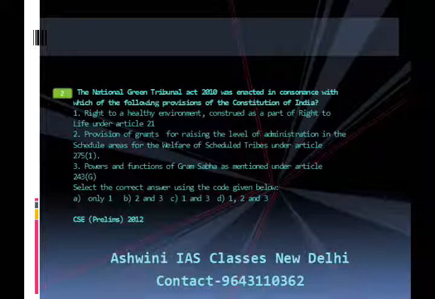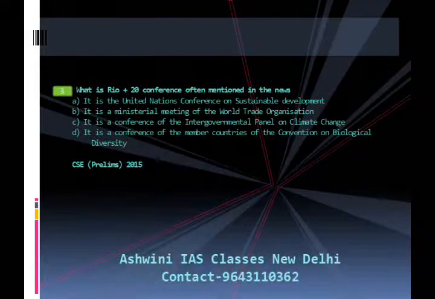The National Green Tribunal was established on 18th October 2010 under the National Green Tribunal Act 2010 for effective and expeditious disposal of cases relating to environmental protection and conservation of forests, to provide the right to healthy environment constituted as a part of the right to life under Article 21.